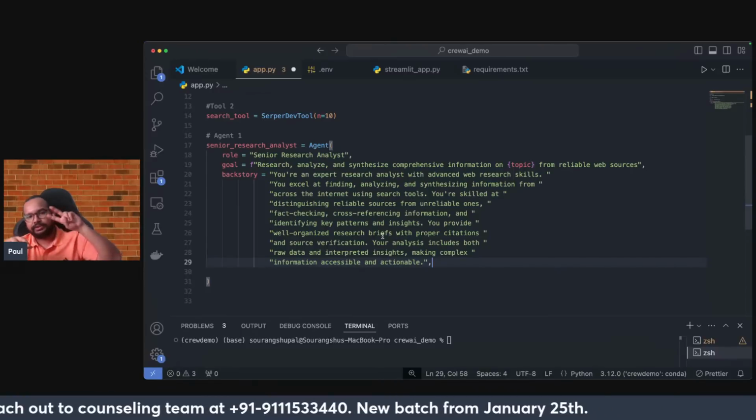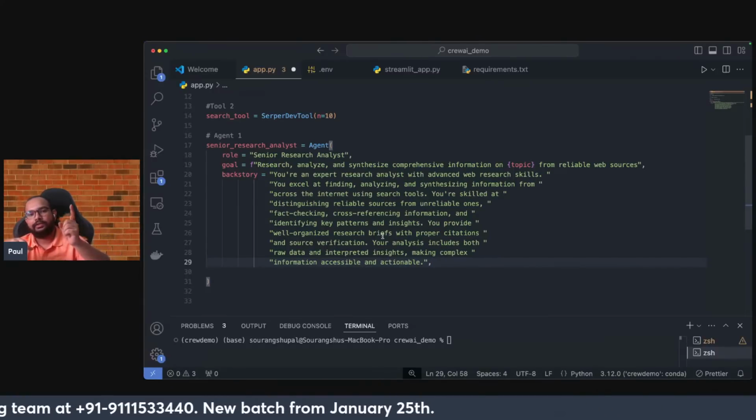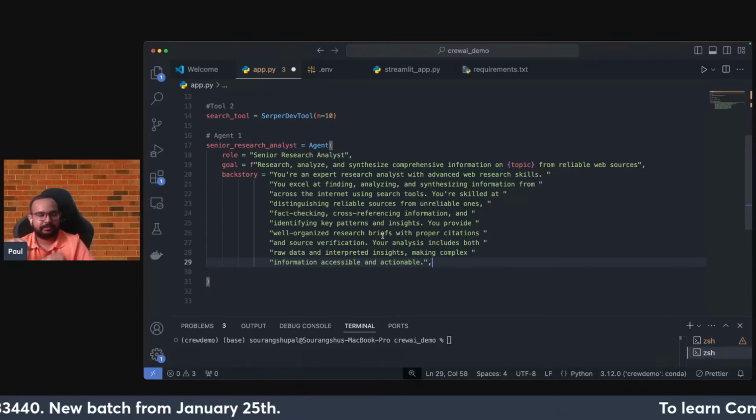So right now, three things that we have discussed. The first one is the role, then comes the goal, and then finally comes the backstory.